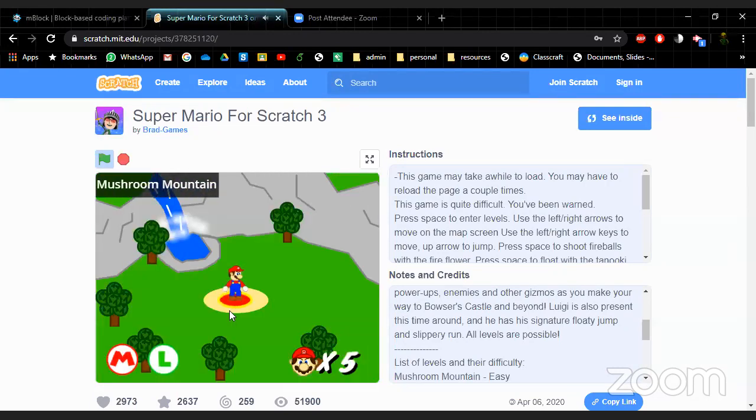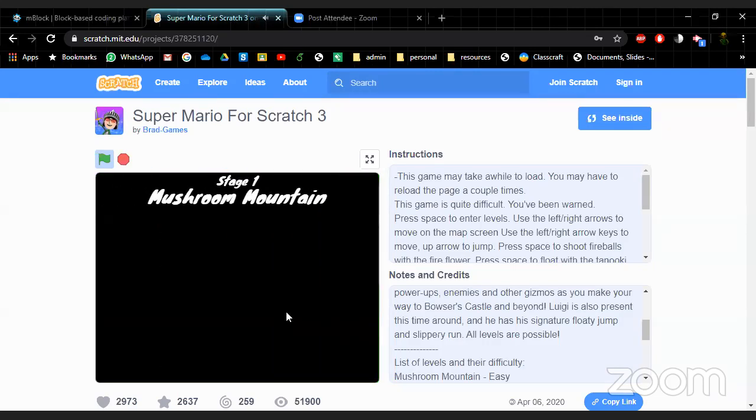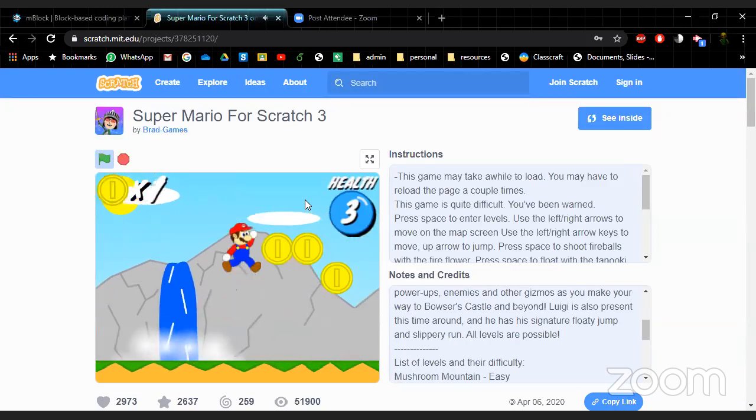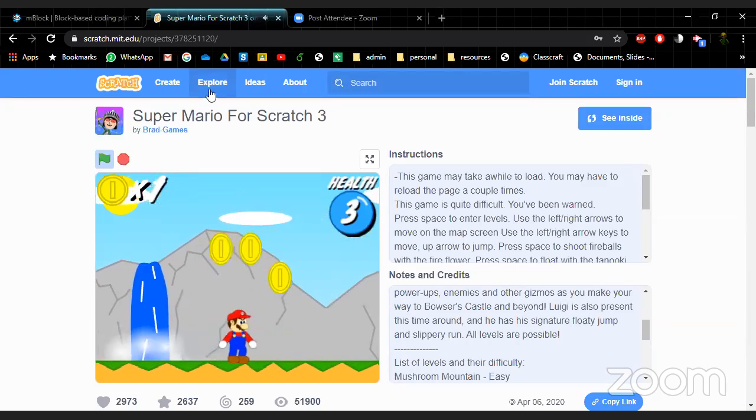Just to give you an idea of the type of things that are possible on a computer. I mean, this is pretty incredible that you can actually write these types of games on Scratch. I encourage you to go look at Scratch and explore and see what type of games they've got on there.